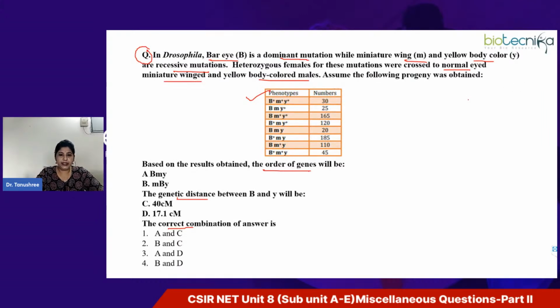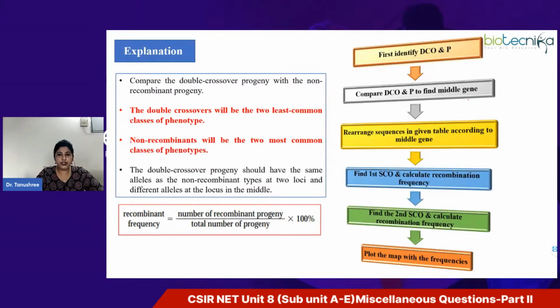So let me just quickly recall for you what steps you need to follow, in case you don't remember them right now. So Aishwarya, you can also pay attention to this flow chart. See, if some data table is given to you for such questions on gene mapping, where you have to determine the gene order or the distance between the genes, the very first step is that you need to identify the parental combination and the double crossover.